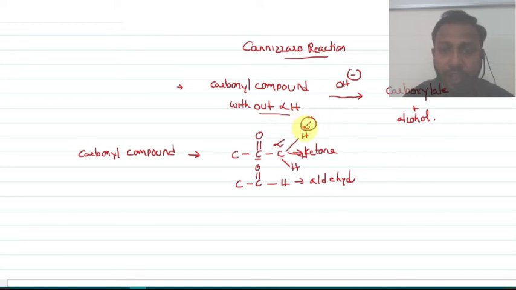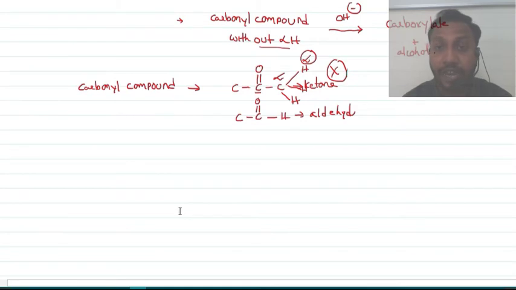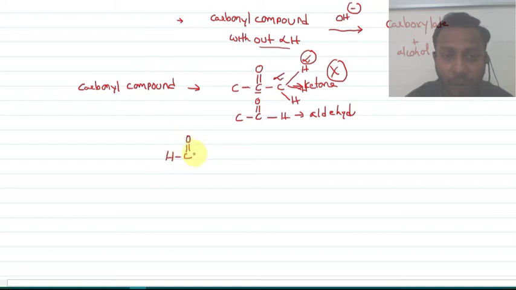If a compound has alpha hydrogen, it won't give the reaction. Why? Because whenever alpha hydrogen is there, it will undergo an acid-base reaction. It won't give the Cannizzaro reaction. So we need a carbonyl compound without alpha hydrogen. A simple carbonyl compound without alpha hydrogen is HC double bond O bond H.